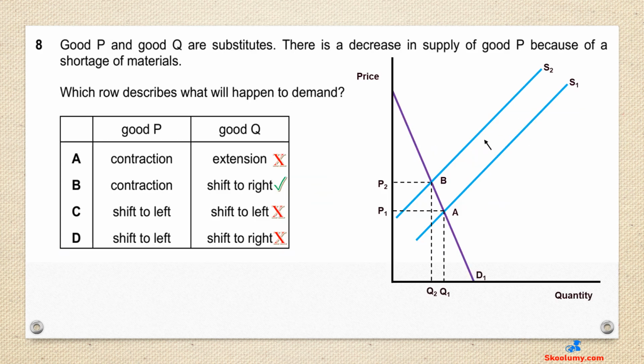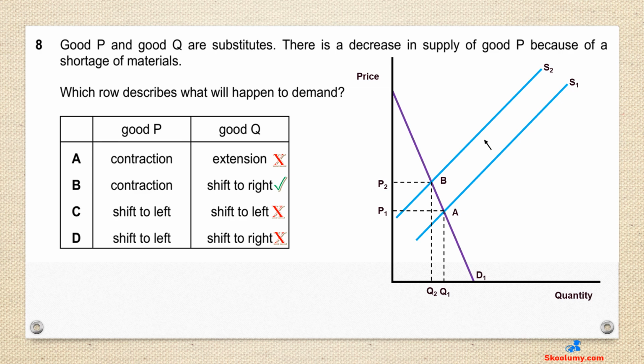Question 8. Good P and good Q are substitutes. There is a decrease in supply of good P because of a shortage of materials. Which row describes what will happen to demand? B is correct. Contraction of demand of good P and shift to the right of good Q. A decrease in the supply of good P owing to a shortage of materials shifts the supply curve to the left. Consequently, the price of good P rises. A rise in the price of good P decreases the quantity demanded of good P. This is a movement along the demand curve from point A to point B on the graph. This is also known as a contraction of demand.